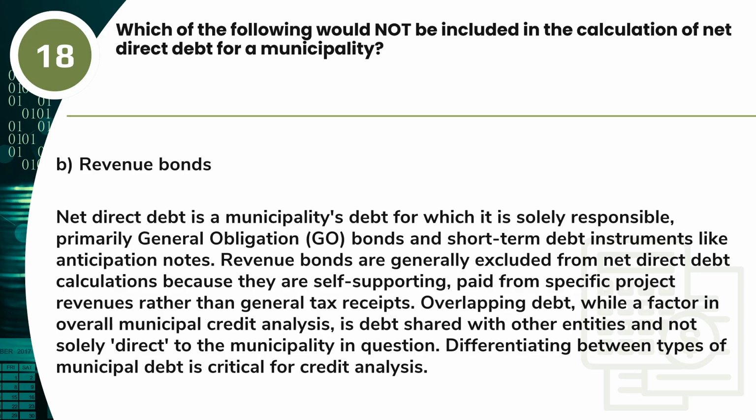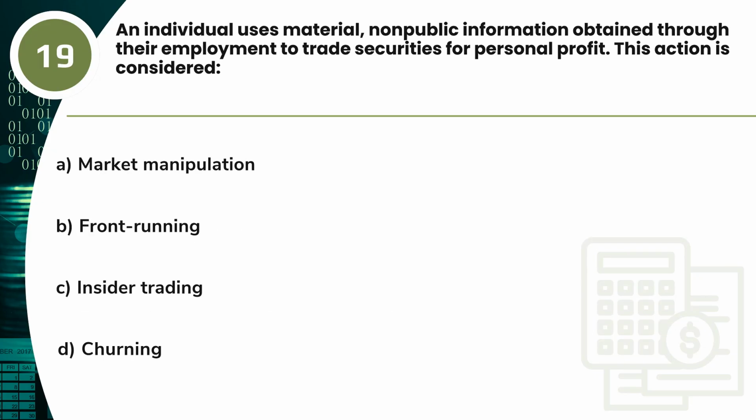Differentiating between types of municipal debt is critical for credit analysis. Question 19. An individual uses material, non-public information obtained through their employment to trade securities for personal profit. This action is considered A. Market manipulation. B. Front running. C. Insider trading. D. Churning.